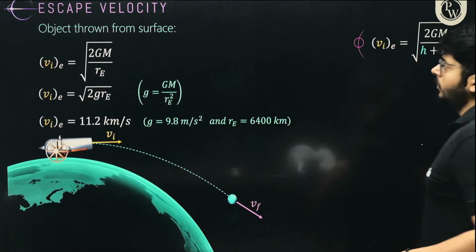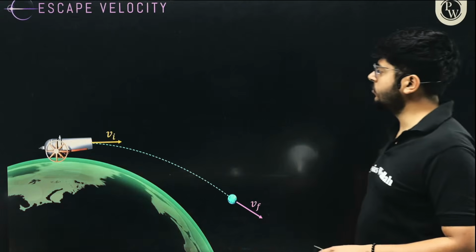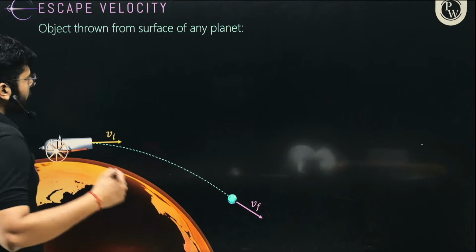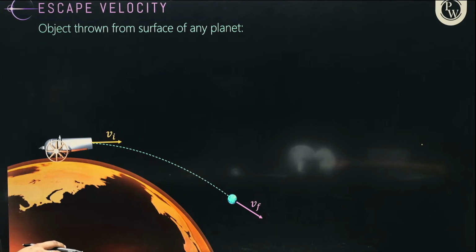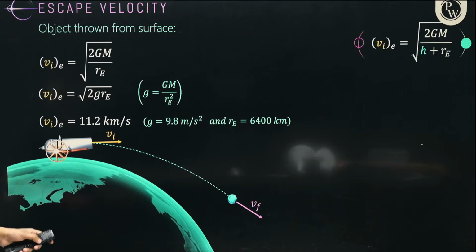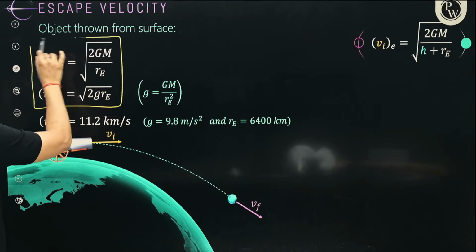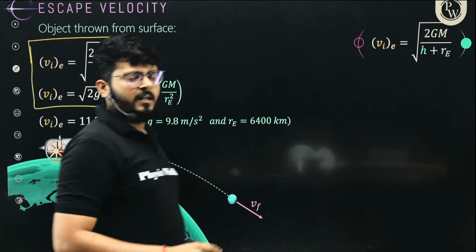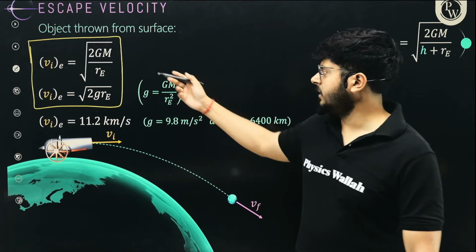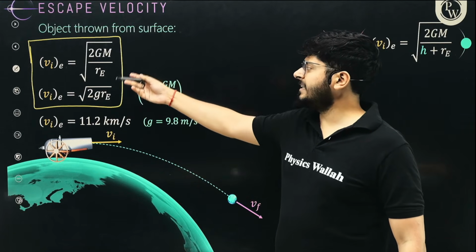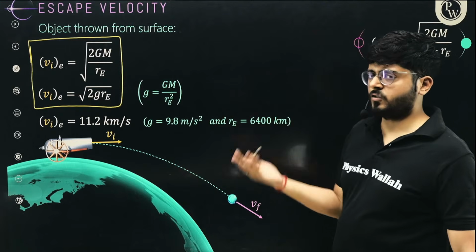Okay. So escape velocity we have understood. Let's move on and talk about the next part. Now, for the Earth we have calculated the escape velocity. We can also calculate the escape velocity for any other planet. So these are the formulas that we came up with for the escape velocity on Earth. Here you are using mass and radius of Earth. If you use mass and radius of another planet, you can get the escape velocity on that planet.